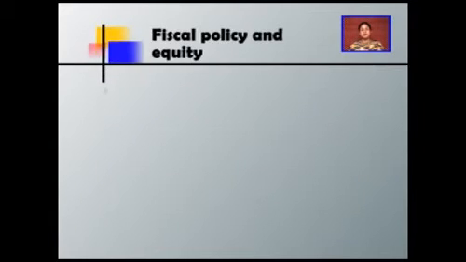Let's look into how fiscal policy can be helpful in maintaining equity in the economy. First, the government must adopt a progressive tax system. That is, the government must impose more and heavier taxes on the rich class of people, whereas fewer taxes or more facilities should be given to the poorer class of society.